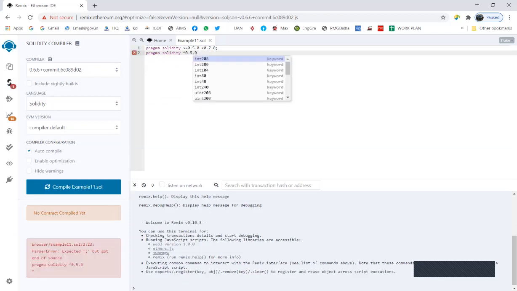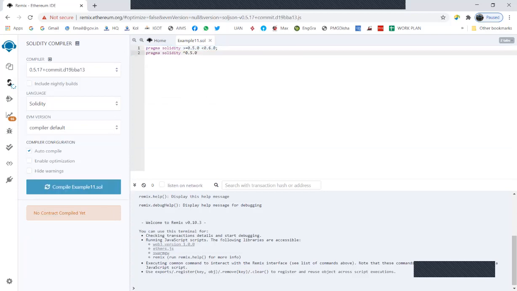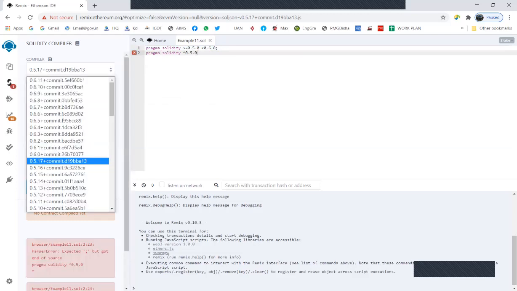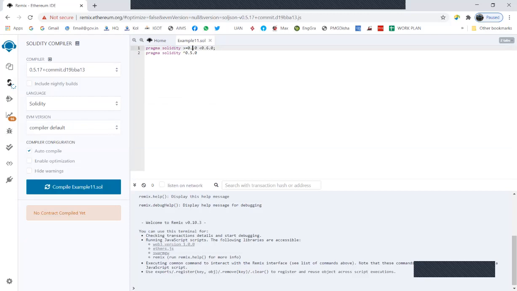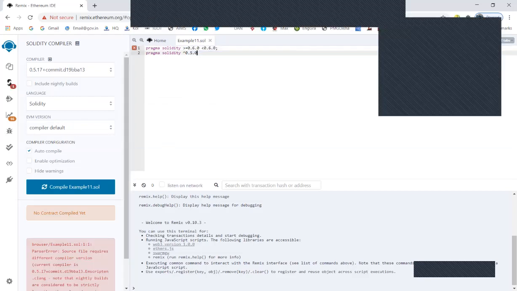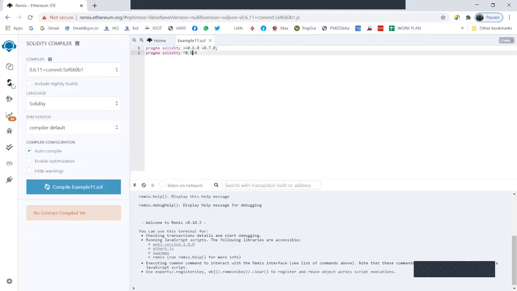If I write 0.6.0, then these two definitions are the same. As right now we have the compiler version 0.6.11, I can very well give it like this, and they both have the same meaning.